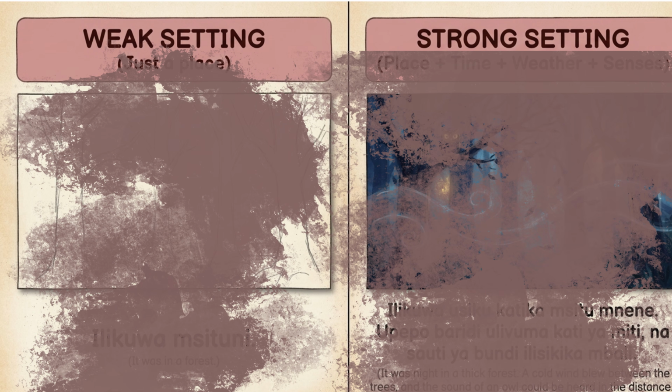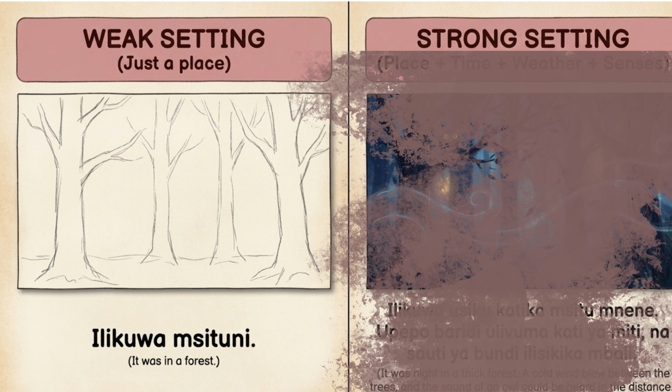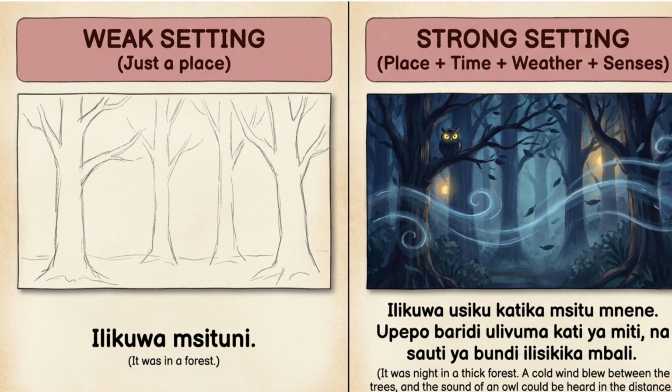Weak versus strong settings. Are you ready for the ultimate test? Let's compare a weak setting to a strong one. A weak setting just names a place. Ilikuwa msituni. It was in a forest. That's fine, but it doesn't make the reader feel anything. A strong setting uses time, weather, and the senses. Ilikuwa usiku, katika msitu mnene. Upepo baridi ulivuma kati ya miti, na sauti ya bundi ilisikika mbali. It was night in a thick forest. A cold wind blew between the trees, and the sound of an owl could be heard in the distance. See how the extra details let you see, hear, and feel the forest?